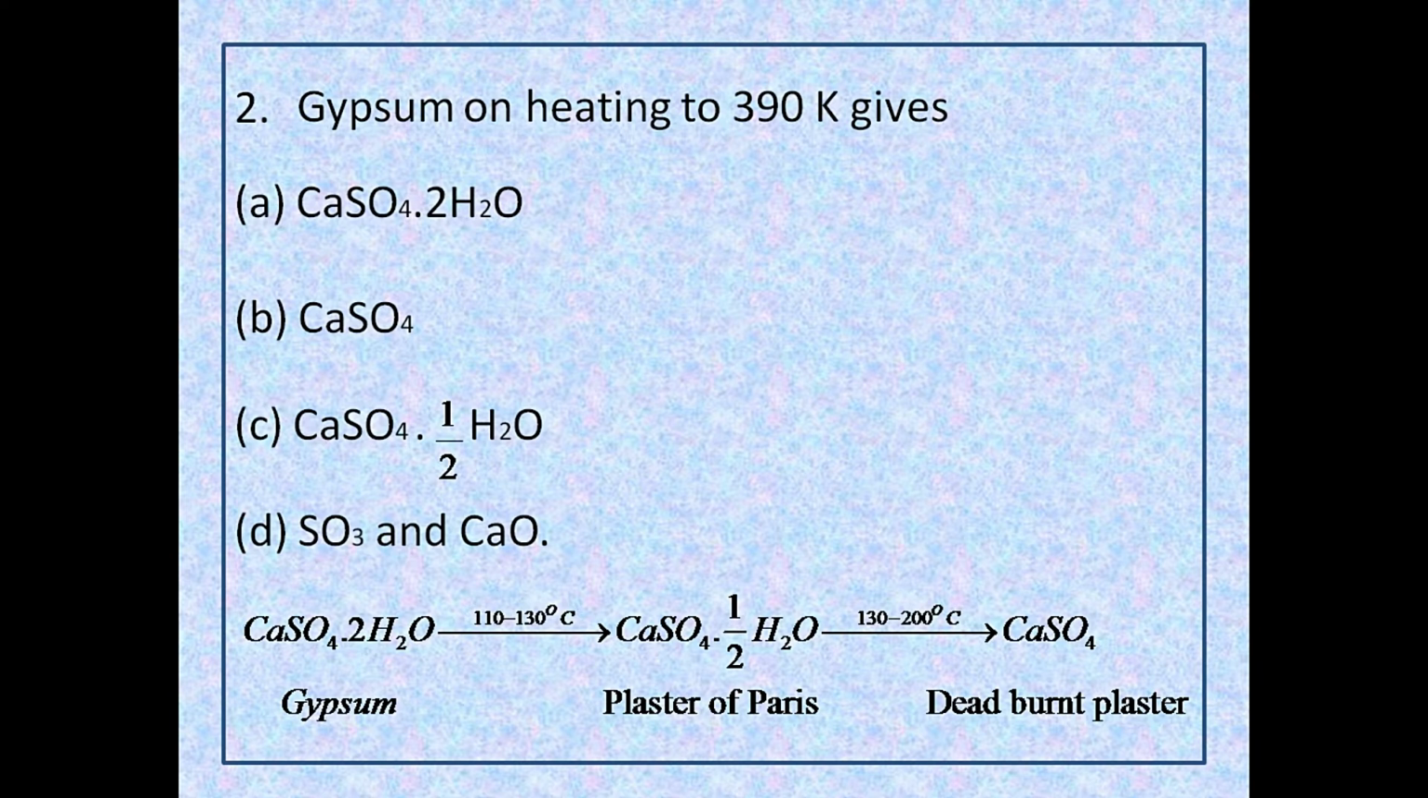So here the question is about gypsum on heating to 390 Kelvin, which is well in the range of 110 to 130 degrees Celsius, will give plaster of Paris. So the answer is CaSO4.½H2O.